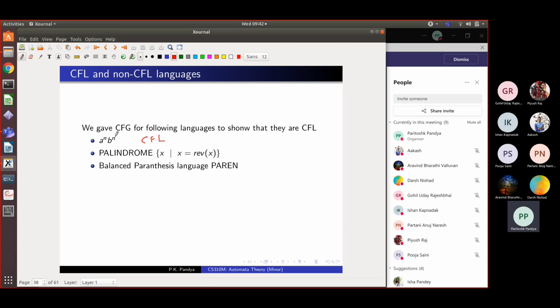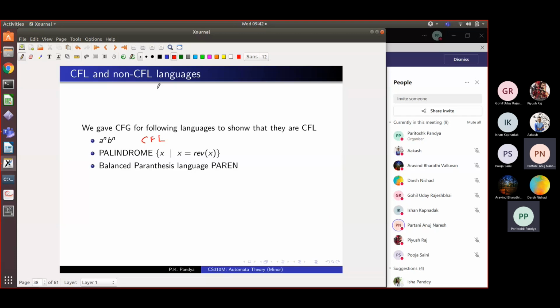I think you guys need to study the past material carefully. Remember, to show that a language is context free, we give a grammar for it. To show that a language is regular, we give a DFA for it, or a regular expression. To show that a language is not regular, we use pumping lemma, right?